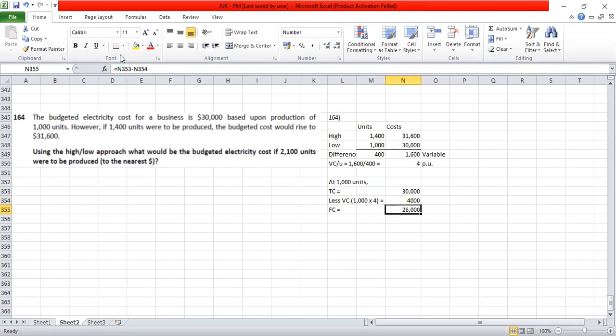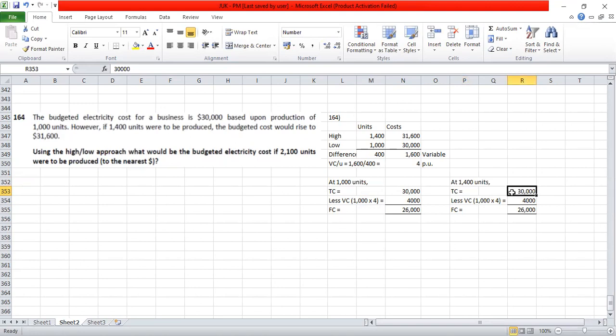Now I said select any level. Do you think the same thing works at the other level also? Let's check that one out. If it is the other activity level, 1,400, because fixed cost is a cost which remains same.